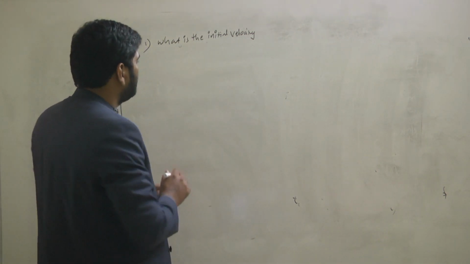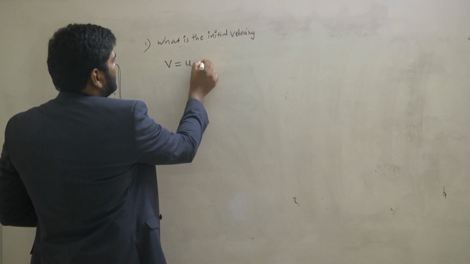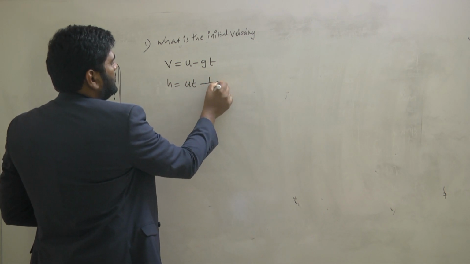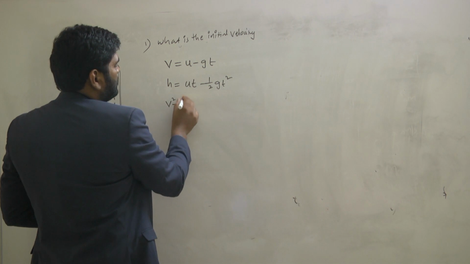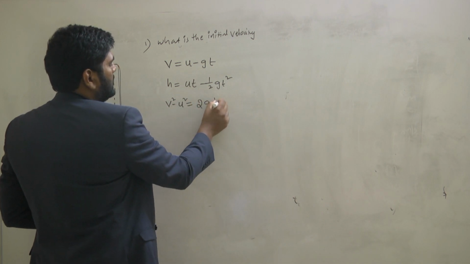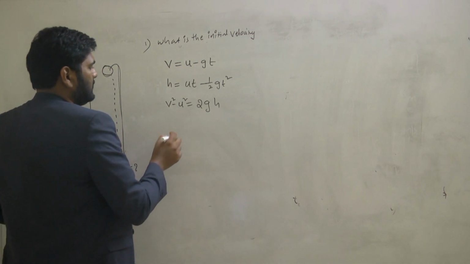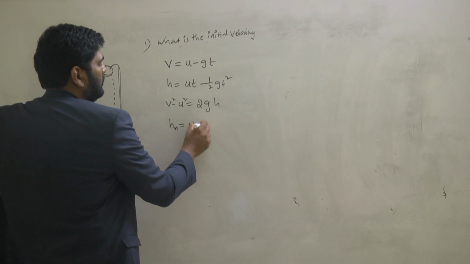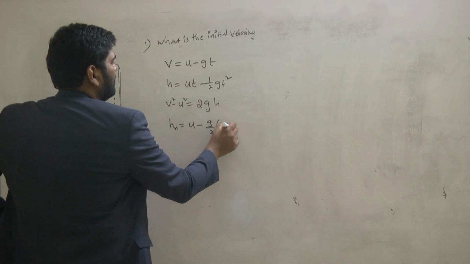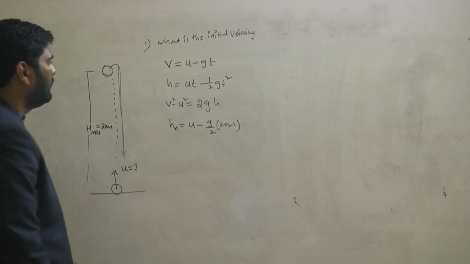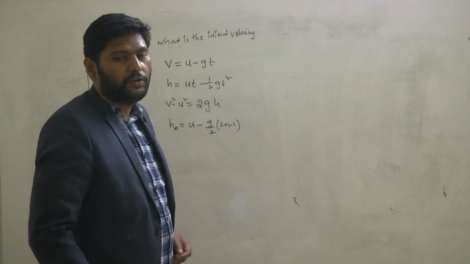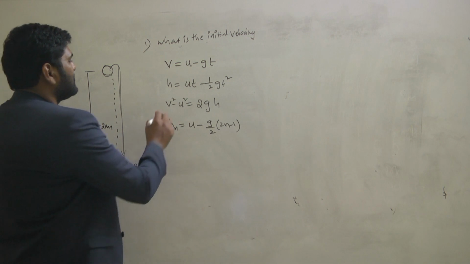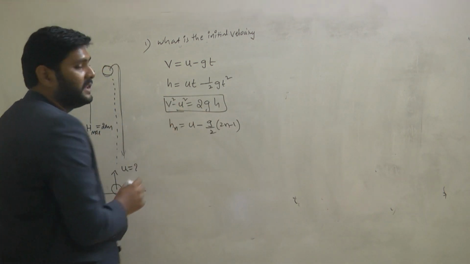Tell me the first equation. V is equal to U minus GT. Height is equal to UT minus half GT square. V square minus U square is equal to 2GH. Next is Hn is equal to U minus G by 2 into (2n minus 1). Among the 4 equations, which one helps you find the initial velocity? Very good, excellent. The third equation of motion helps you find the initial velocity of the object.